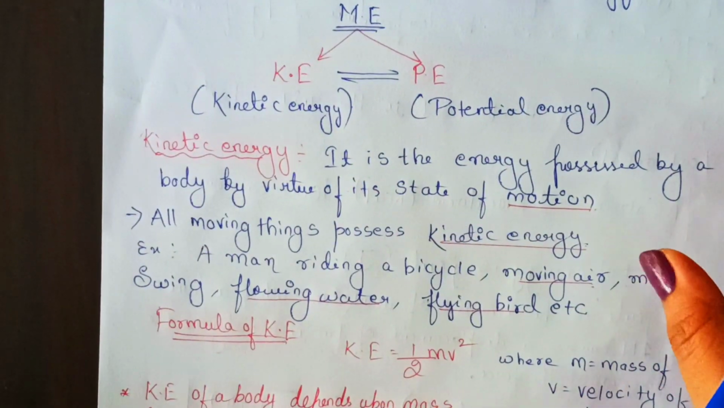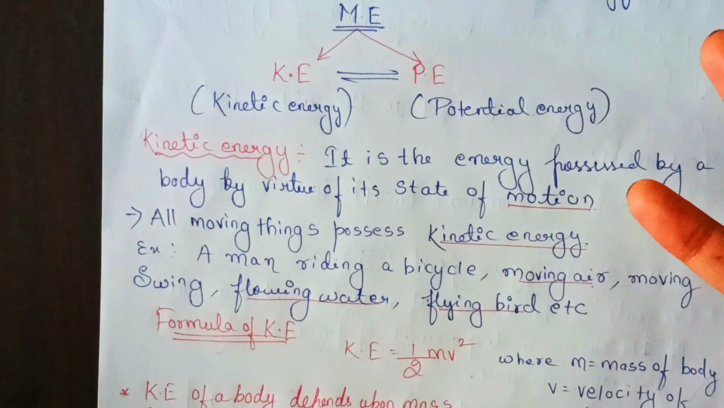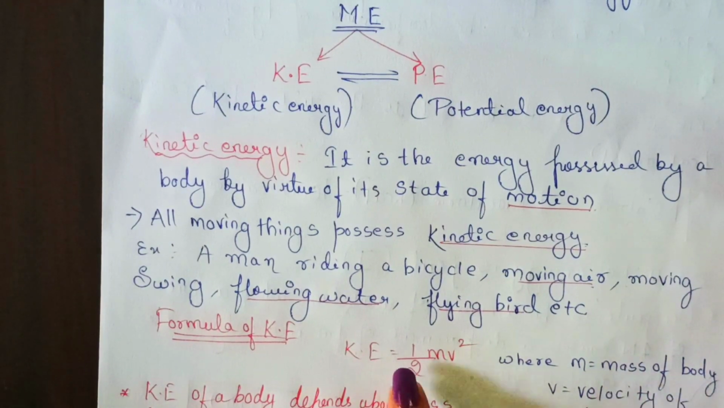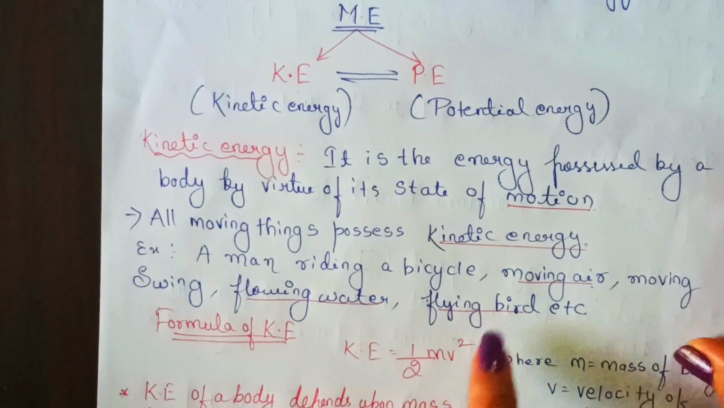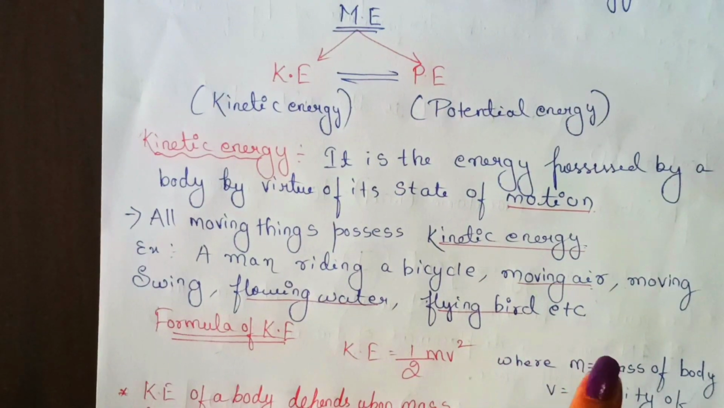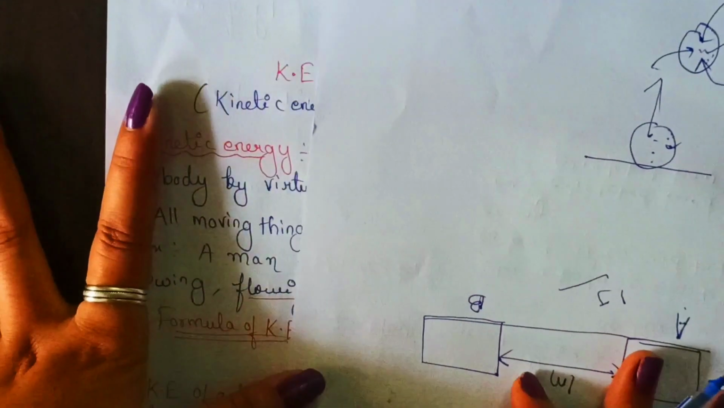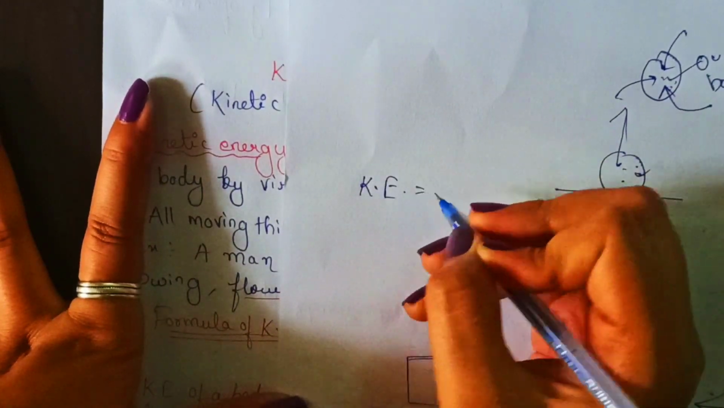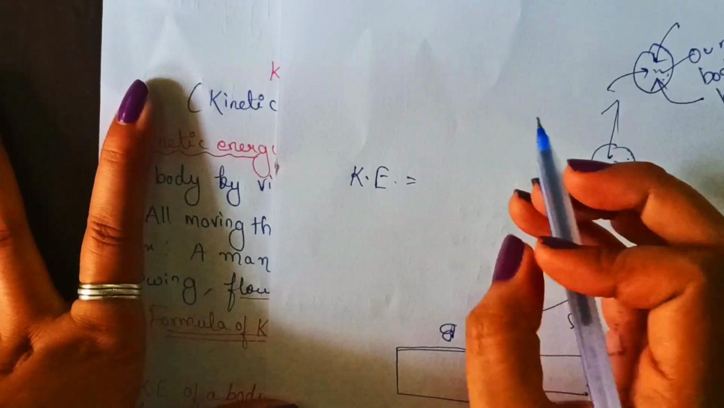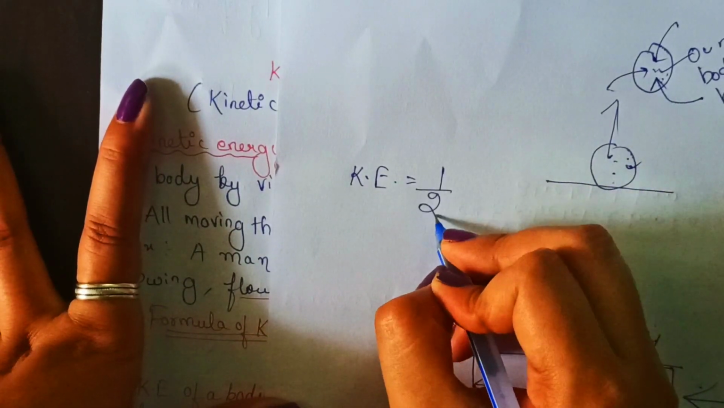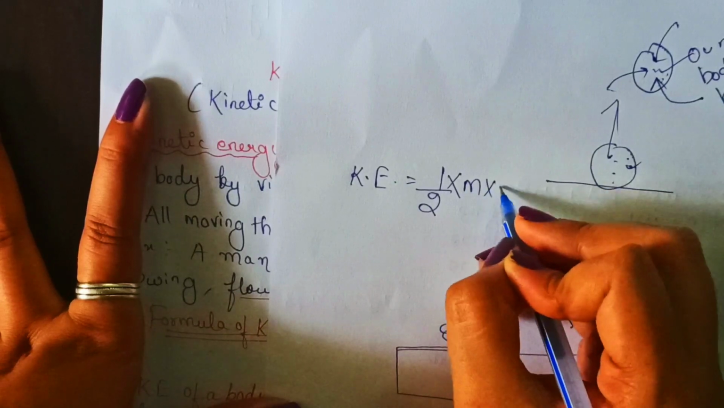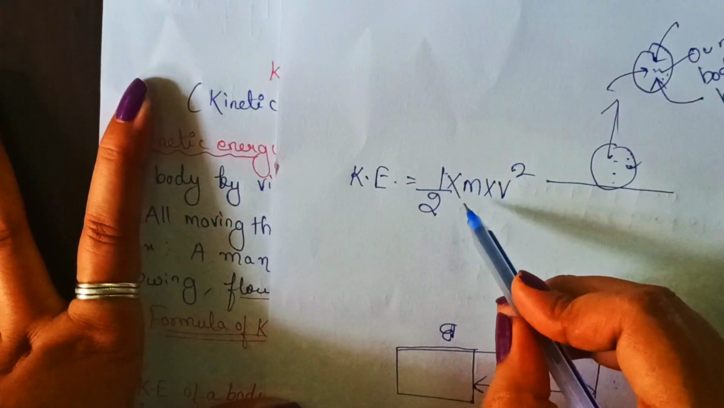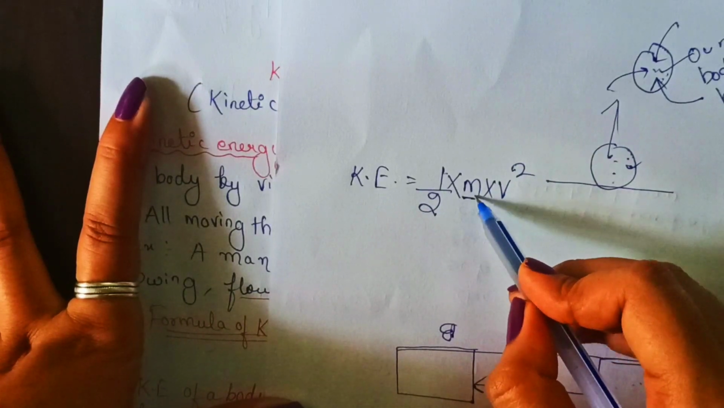Now let's read the formula of kinetic energy, which is again a very important thing. The formula of kinetic energy is half mv square. If you want to write it, you can write KE for kinetic energy. Its formula is half into m into v square. Here half is a constant, it is a number. What is m here? M is the mass of a body.